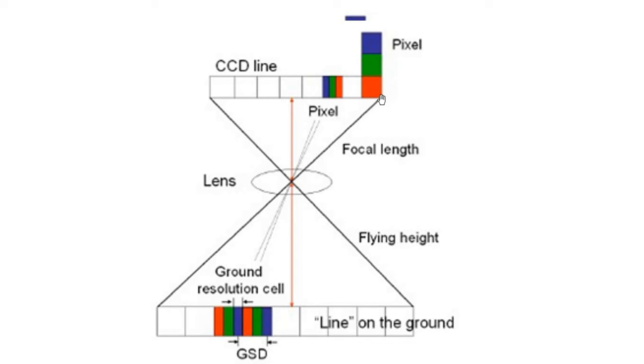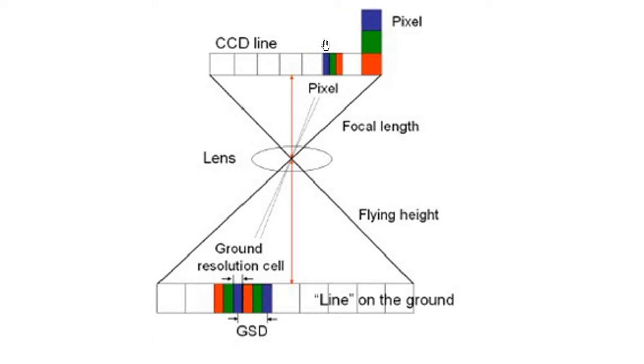So what happens is, the right side of the CCD will be reflected on the left side on the ground, and the left side of the CCD will be reflected on the right side on the ground. All the pixels, here we have green, we have our visible bands, these will be reflected here, and here there will be a ground resolution cell, the final design cell. It will be dependent on this distance, and the pixel resolution which is designed and supplied in the sensor.